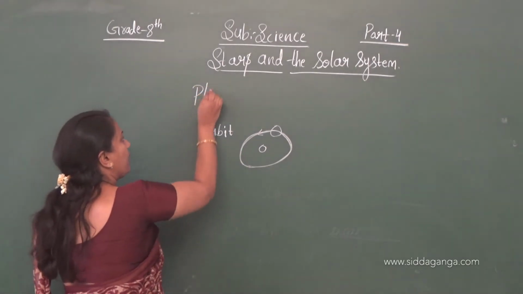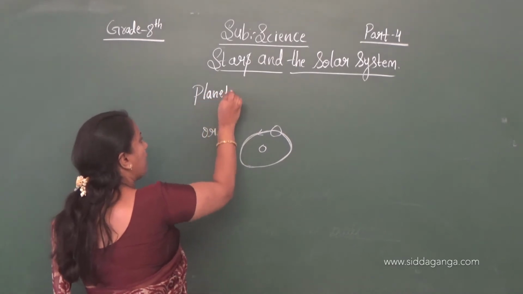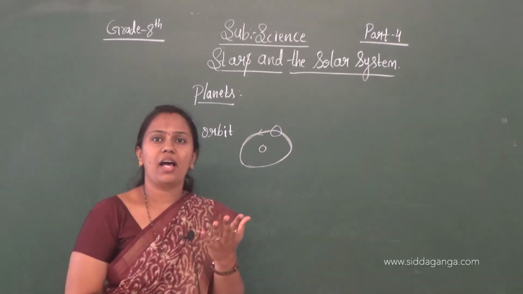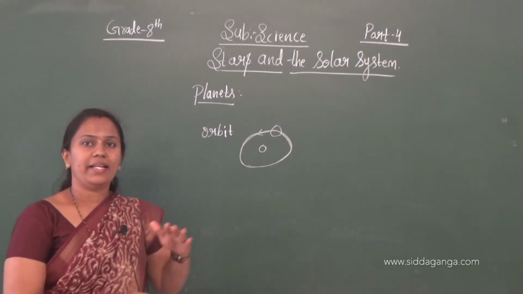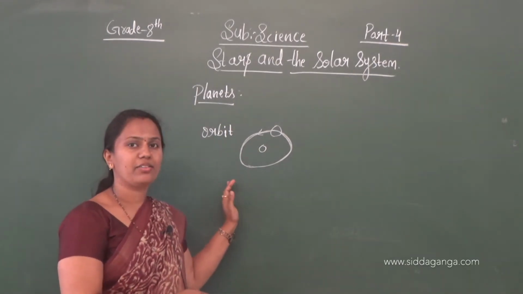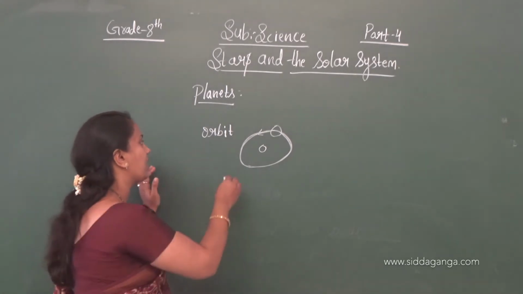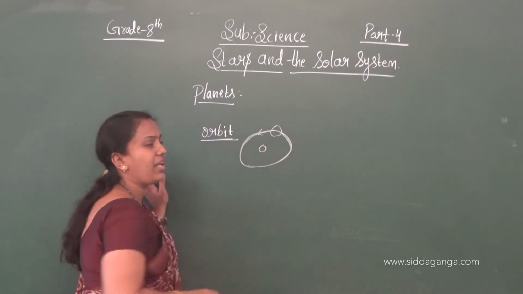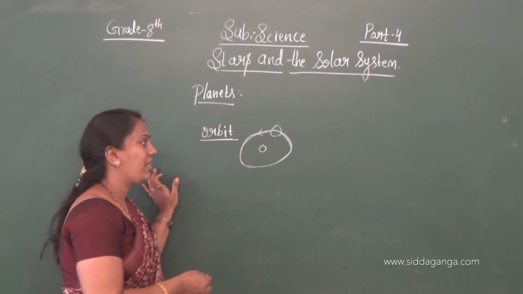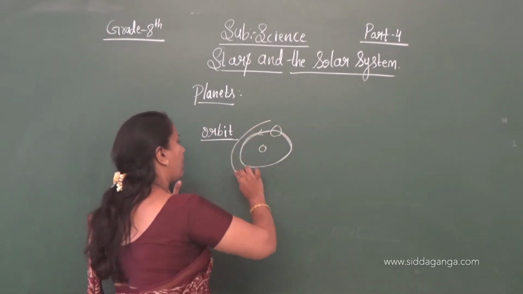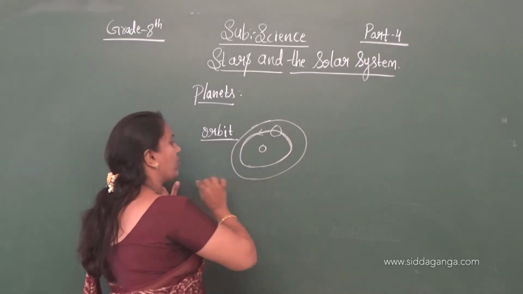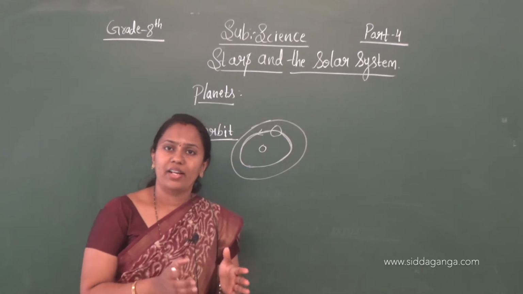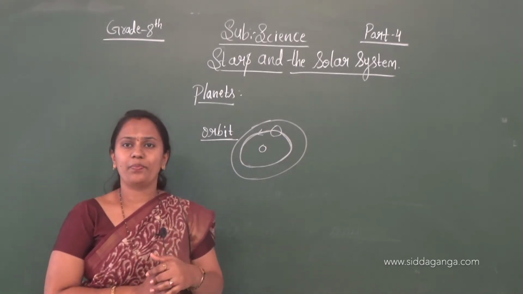In previous parts I told that 8 planets are there. All these 8 planets are revolving around the sun in their elliptical paths. For that path we call it an orbit. The sun is in the center of the solar system. So all the 8 planets are revolving around the sun. Do they collide with each other?